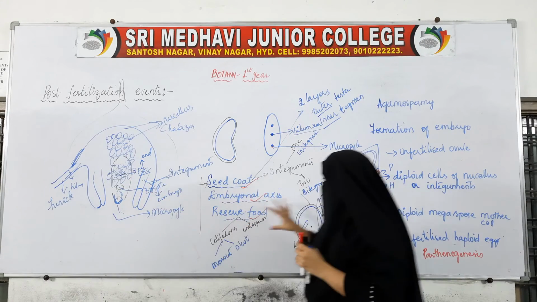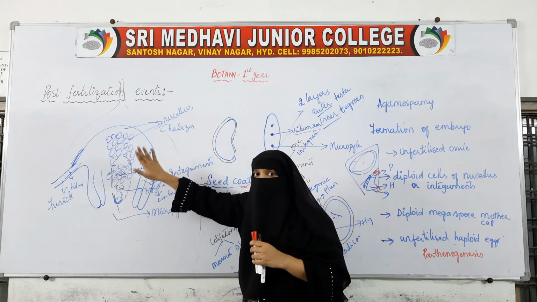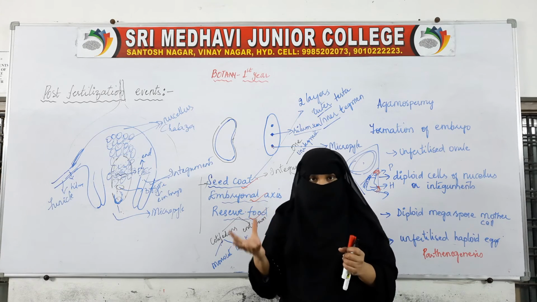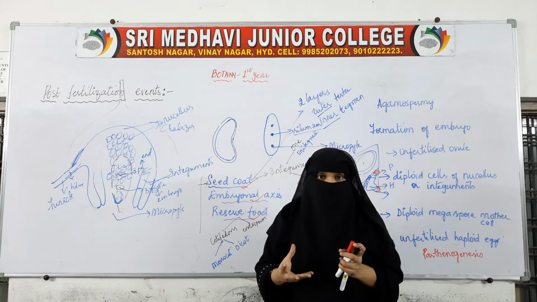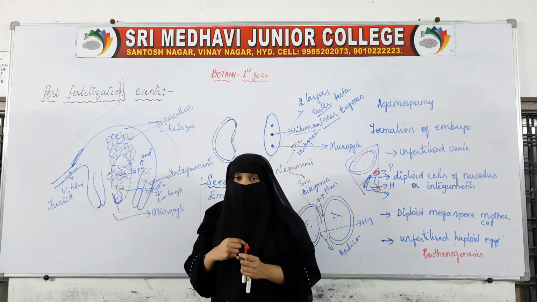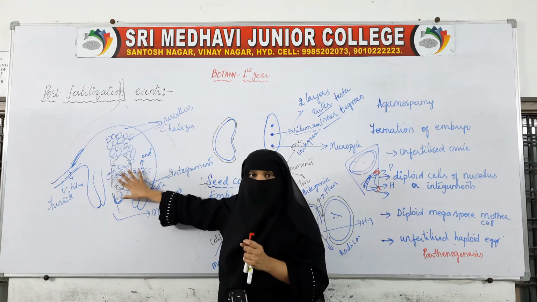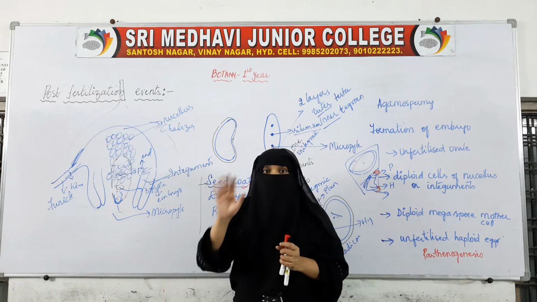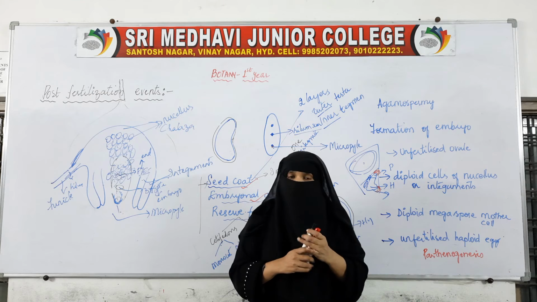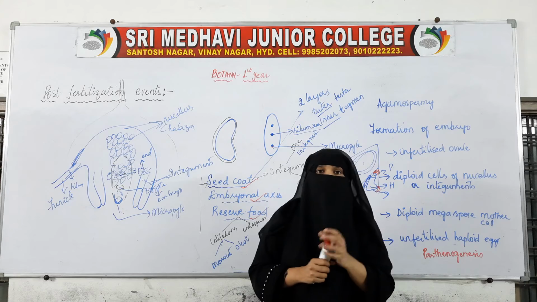Now, the seeds which we are getting are from a fertilized ovule. This ovule has been fertilized, that is, the egg and male gamete have fused and fertilization has taken place. After fertilization, this ovule changes into a seed, and the seed gives rise to a new plant. So this is all about the fertilized ovule. But in some cases, a new plant can be formed without fertilization of the ovule. That is nothing but apomixis.